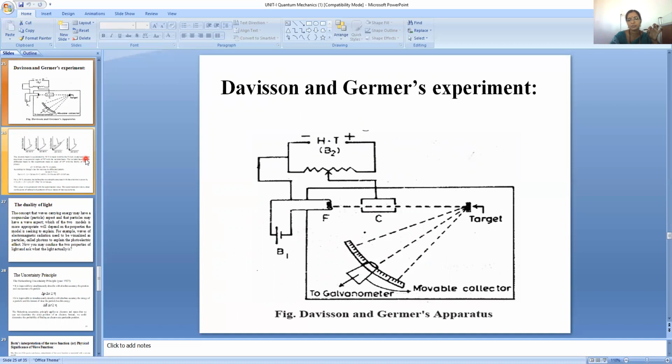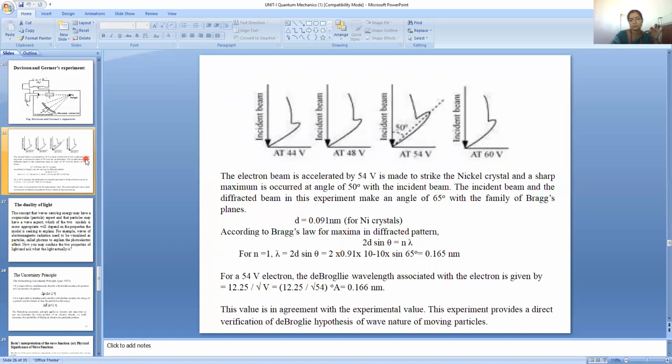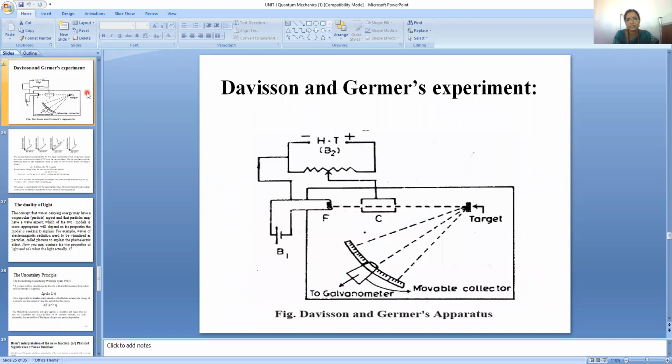Davisson and Germer experiment. If you observe the experimental arrangement here, electron beams are collimated to fall on a nickel crystal, and after that they are scattered and collected in a spectrometer.